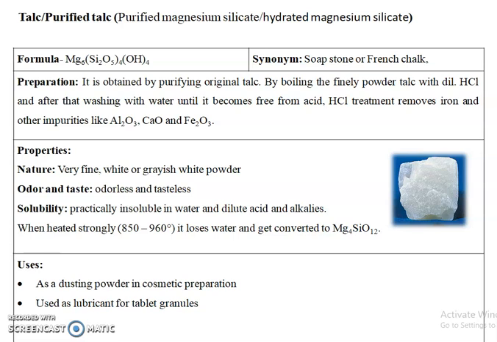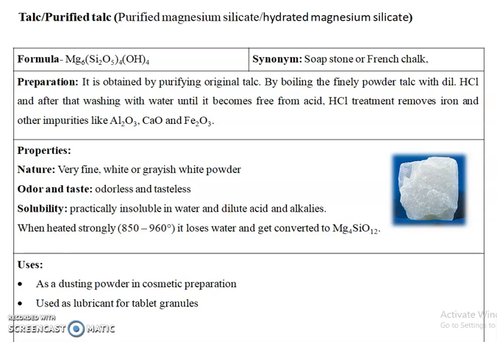The nature of talc is very fine, white, or it is present as a grayish white powder. It is odorless and tasteless, which is insoluble in water and dilute acids and alkalis. When we heat the purified talc at 850 to 960 degrees Celsius, it loses water and gets converted into Mg4Si5O12.